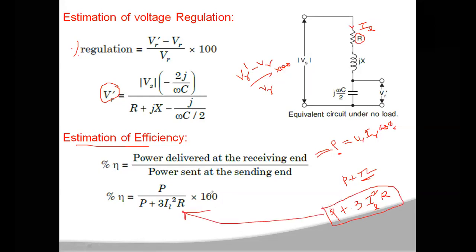This is how you can determine the efficiency of the transmission line by using the nominal pi network.